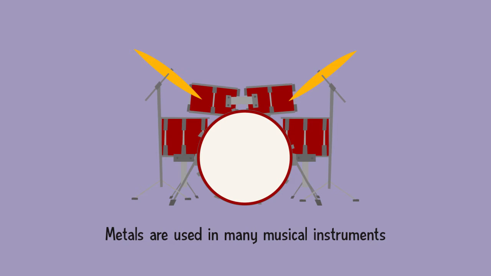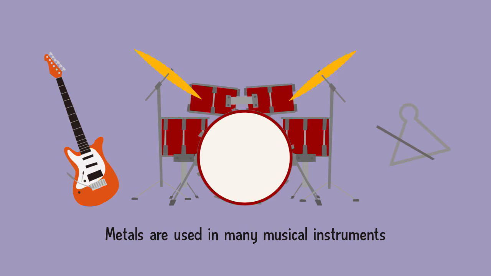For example, metals make a typical sound and produce a deep ringing sound. Just like a coin, which is a metal, makes a sound when dropped. This property of metal is used in many musical instruments.